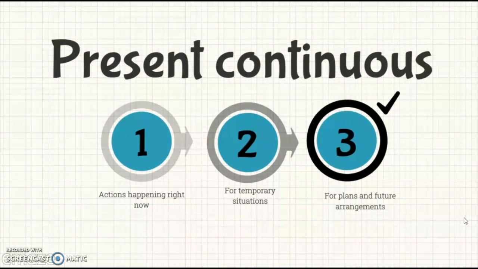Here we are going to have the present continuous. Remember, the present continuous is used for actions happening right now, temporary actions, or for plans and future arrangements.